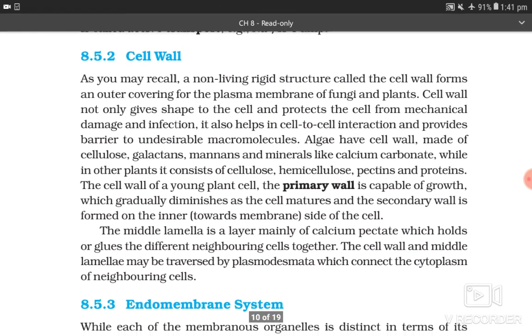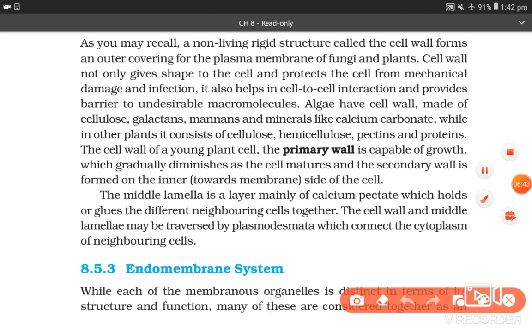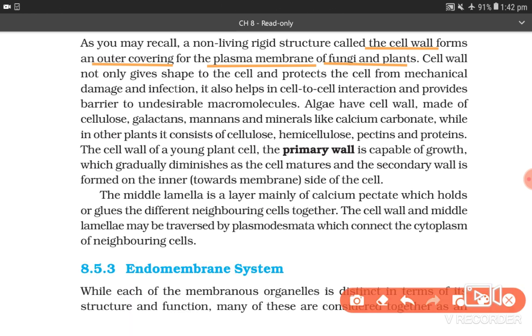8.5.2 Cell wall. As you may recall, a non-living rigid structure called the cell wall forms an outer covering for the plasma membrane of fungi and plants. Cell wall not only gives shape to the cell and protects the cell from mechanical damage and infection, it also helps in cell-to-cell interaction and provides a barrier to undesirable macromolecules.